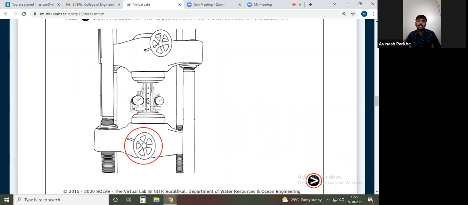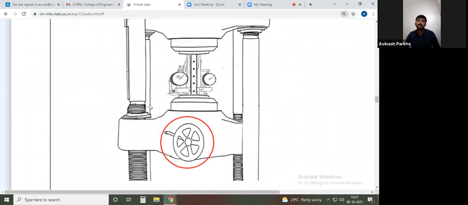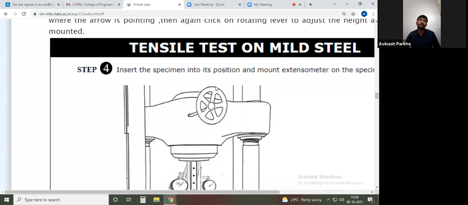Once the specimen is fitted, you can see in the figure that two dial indicators are provided. One dial indicator is at the left side, another at the right side. That means simultaneously we can measure the two dimensions. Once your specimen is held on the machine, you have to attach the dial gauge indicators for further reading purpose. So this is step number 4.